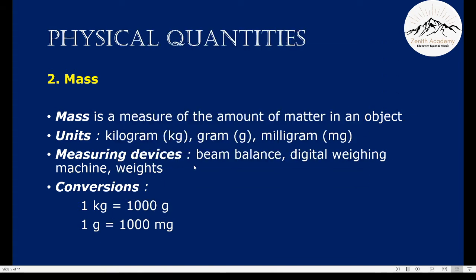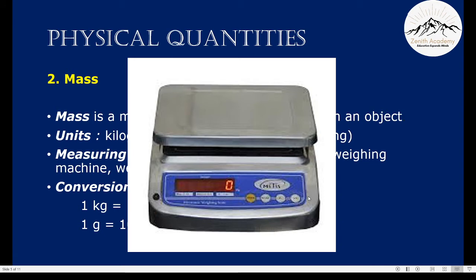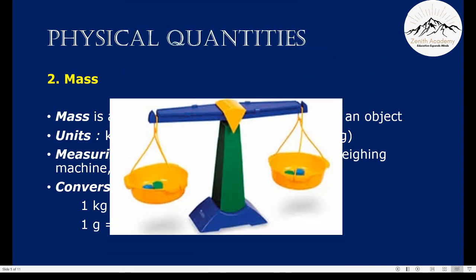Some measuring devices for mass are beam balance, digital weighing machine, and weights. This is a digital weighing machine. This is a beam balance. In case of a beam balance, you have to keep the objects you want to weigh on one side and standard weights on other side. Let's see.